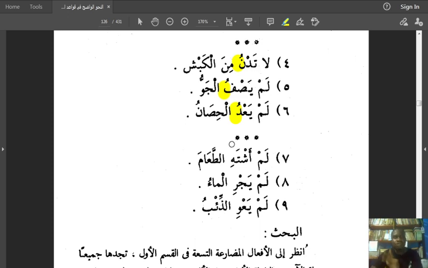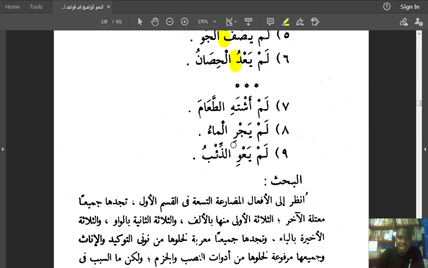So when the weak ending verb has alif at the end, and it's supposed to be in the jussive case, that is, supposed to be majzoom, the alif is deleted completely. We don't give it sukun, it is deleted. When it is waw also, we've just realized that waw also is deleted from it.